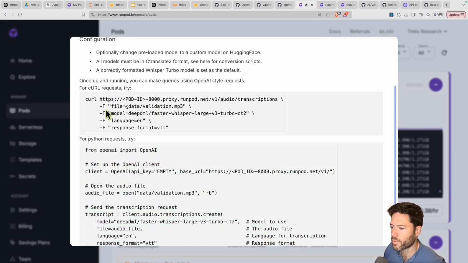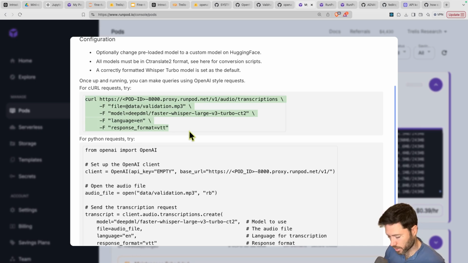You can see there are a few flags that we're going to pass in. So we're going to pass in here in the curl request the name of the audio file. We'll then pass in the model we want to use. So if we want to use the base Turbo model, we'll pass in this model name, optionally pass in the language, optionally pass in the format that we want to get back.